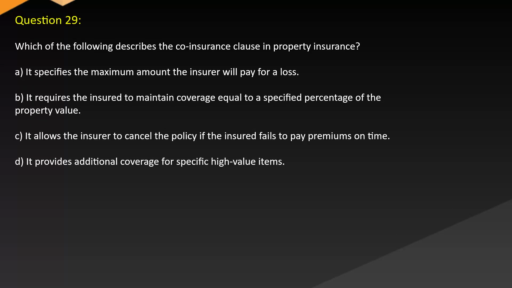Question 29. Which of the following describes the coinsurance clause in property insurance? A. It specifies the maximum amount the insurer will pay for a loss. B. It requires the insured to maintain coverage equal to a specified percentage of the property value. C. It allows the insurer to cancel the policy if the insured fails to pay premiums on time. D. It provides additional coverage for specific high-value items.